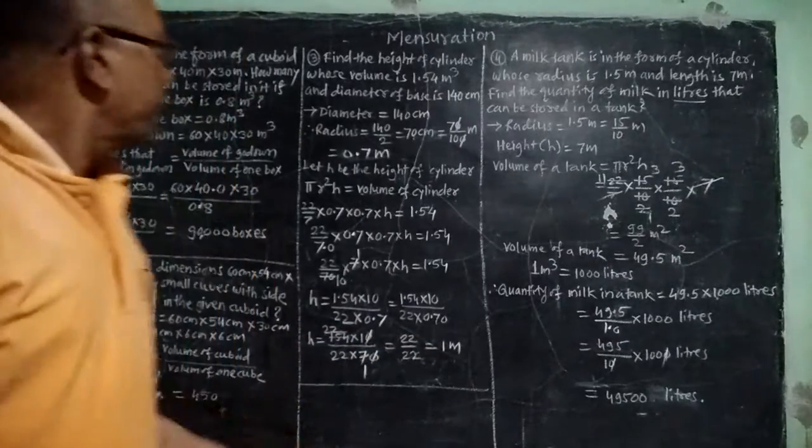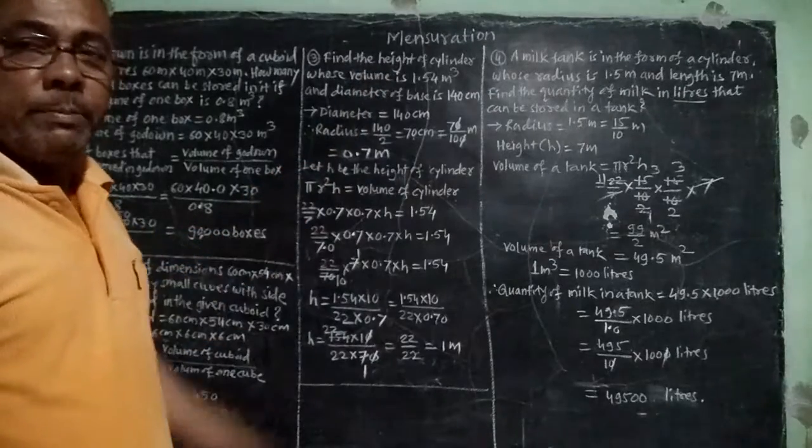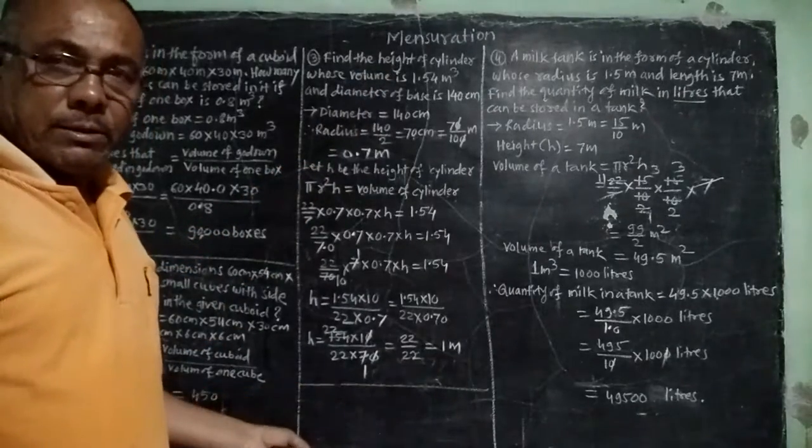So the height of the cylinder will be 1 meter.